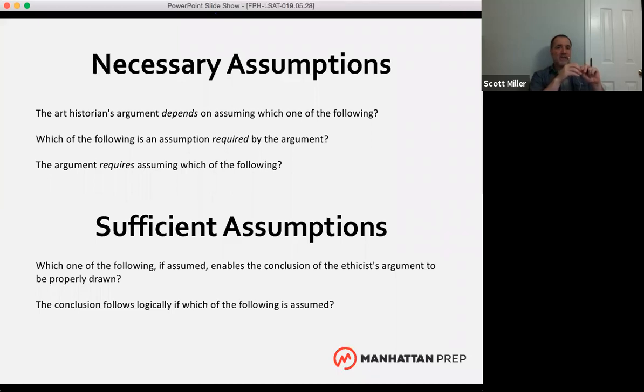Remember, in a necessary assumption question, we can negate the answer choice to see whether or not it's necessary. If you negate an answer choice in a necessary assumption question and you end up with something that would harm the argument, then boom, it is a necessary assumption.